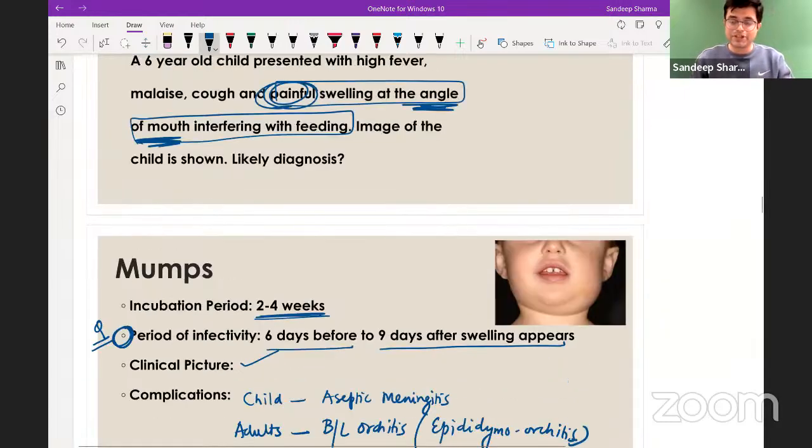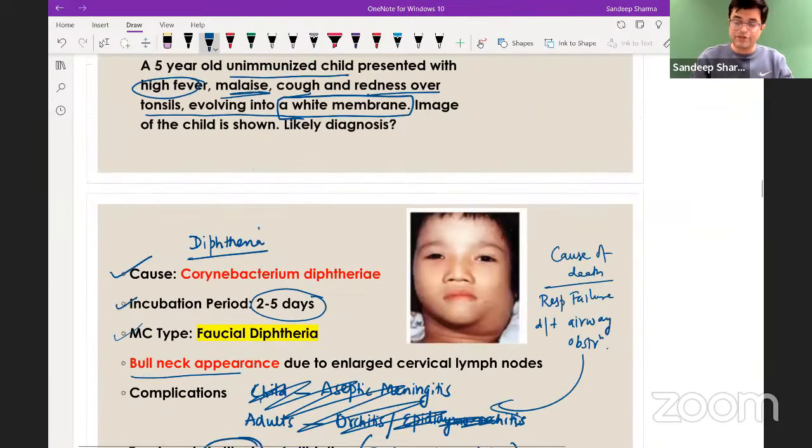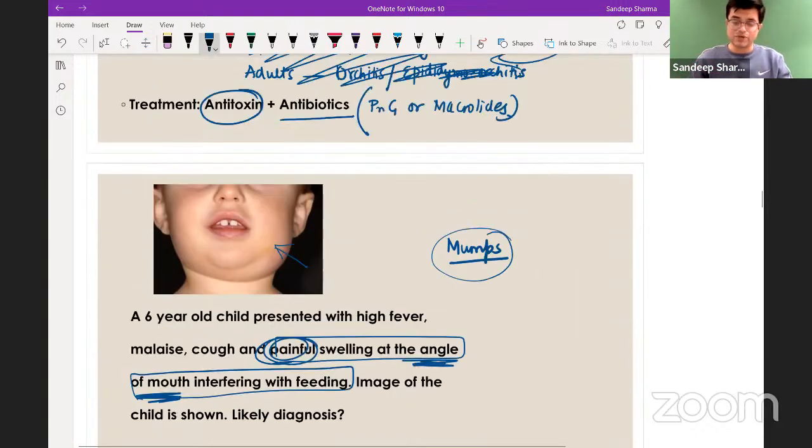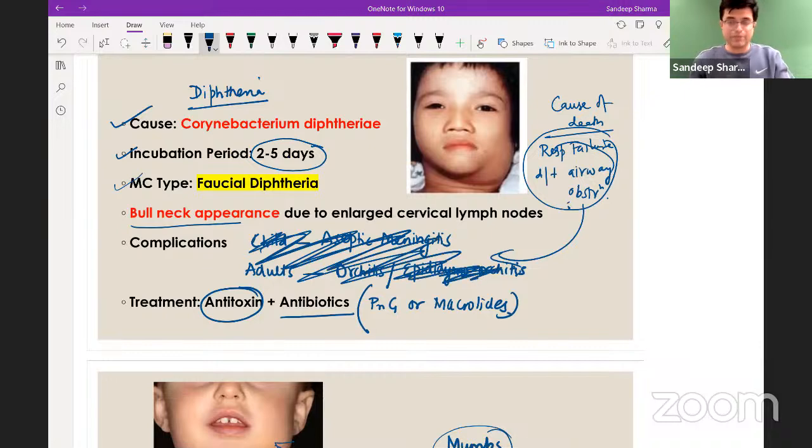The complication here was respiratory failure leading to airway obstruction, due to airway obstruction leading to death of the patient, and carditis and neural involvement can also be there. And unfortunately, I mentioned it here. So please correct it, right?